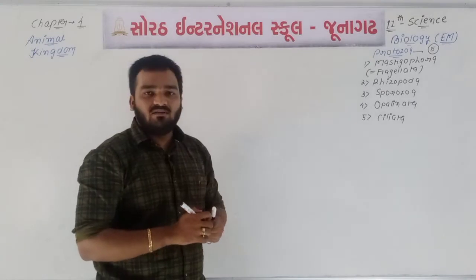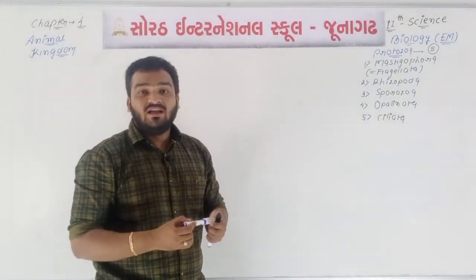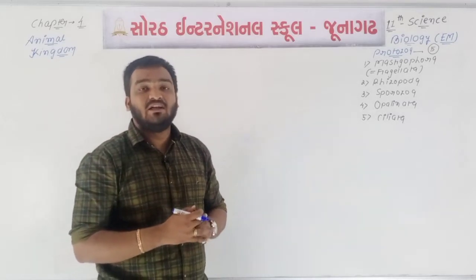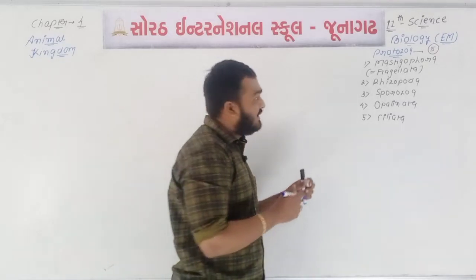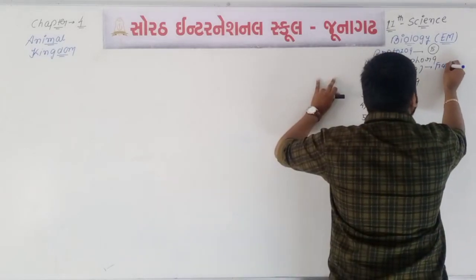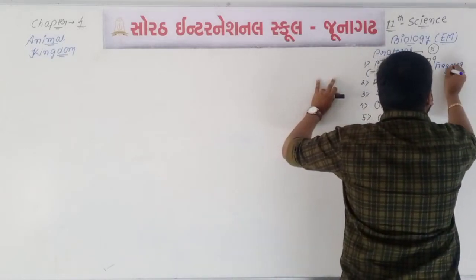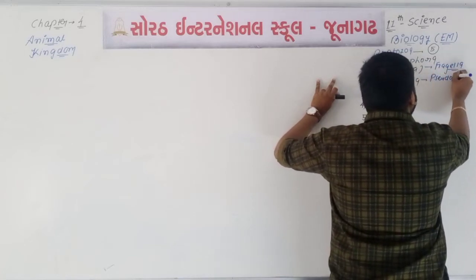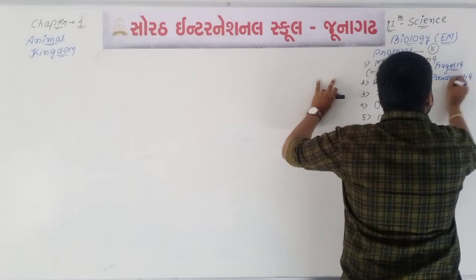And you will remember this classification of Protozoa is 100% dependent upon their locomotory organs. In Mastigophora, flagella are present as locomotory organs. In Rhizopoda, pseudopodia are present as locomotory organs.